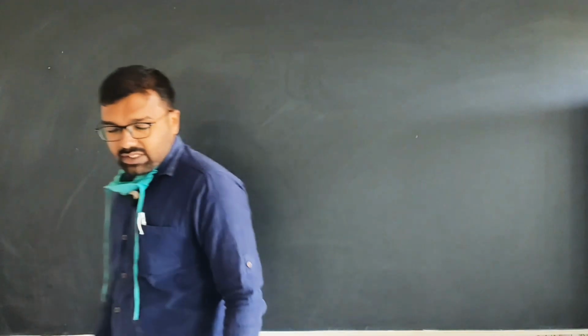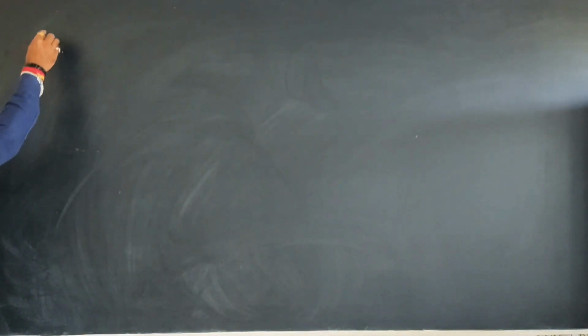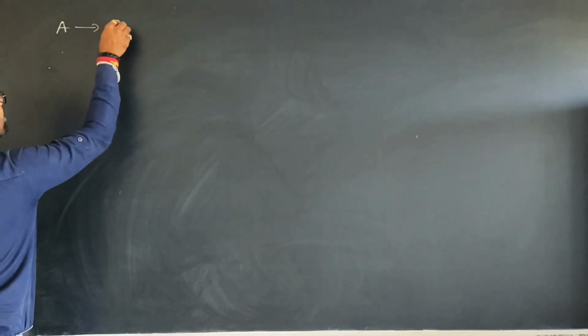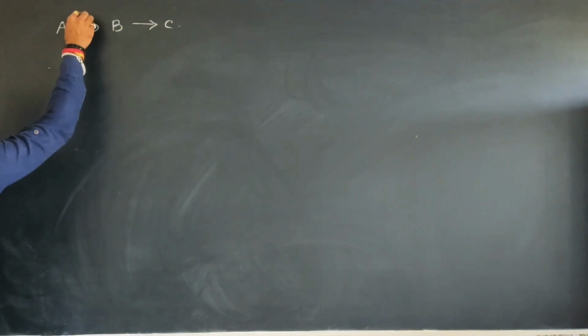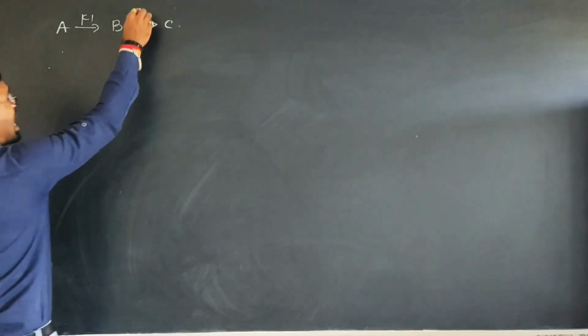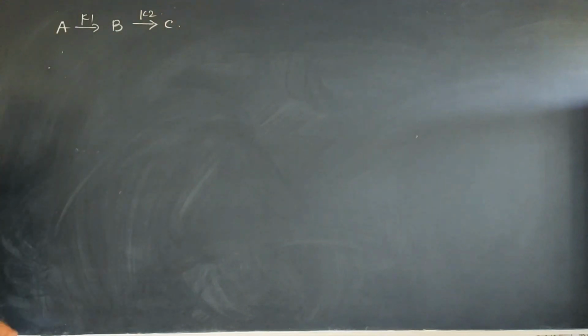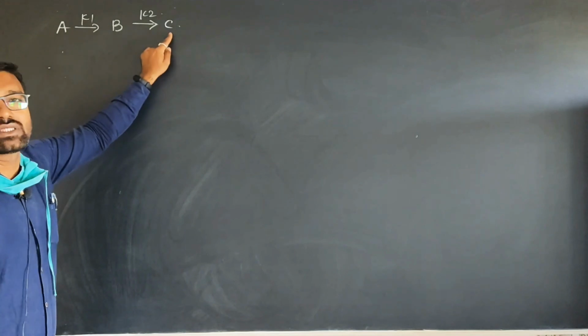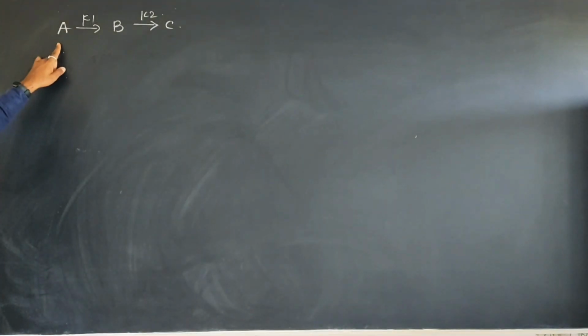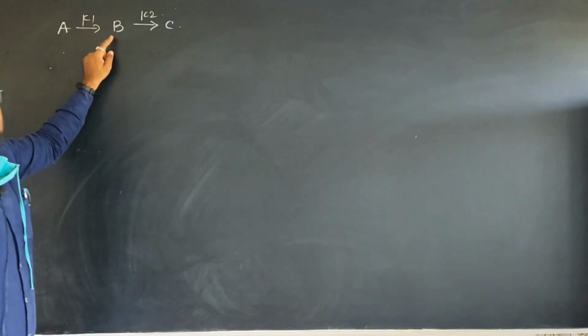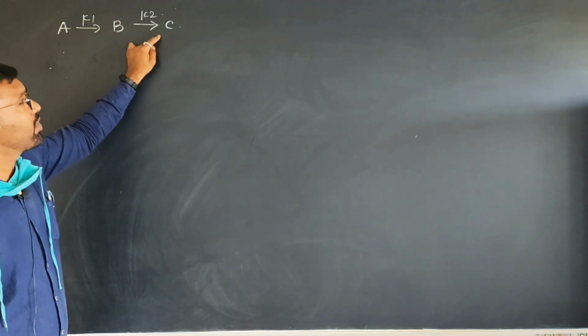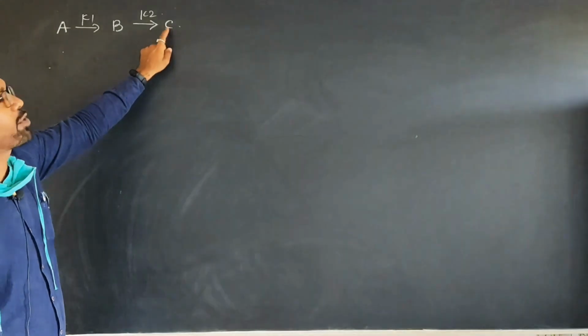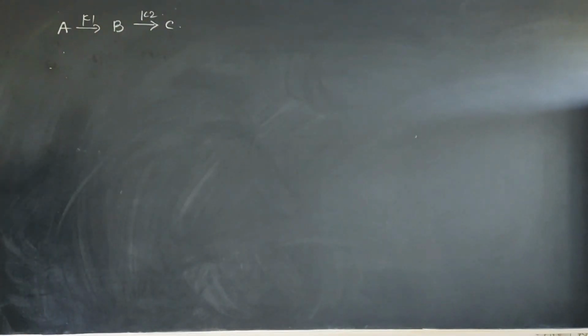That means it is like a chain reaction. If we consider this reaction A gives B gives C, here the rate constant for the first reaction is K1 and the rate constant for the second reaction is K2. A is the initial reactant, B is a product of the first reaction while B is a reactant for the second reaction, which converts into the product C. That means you can say that here B is an intermediate too.